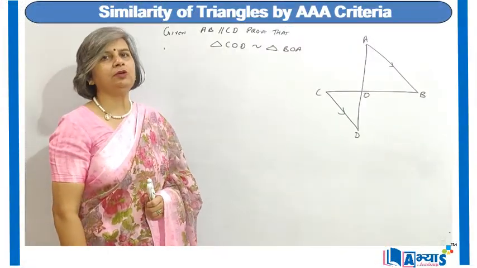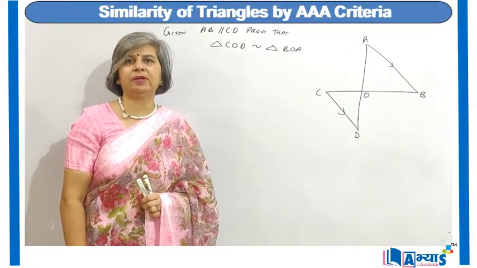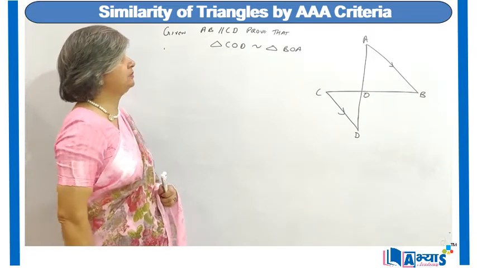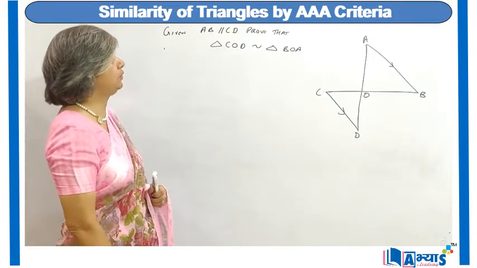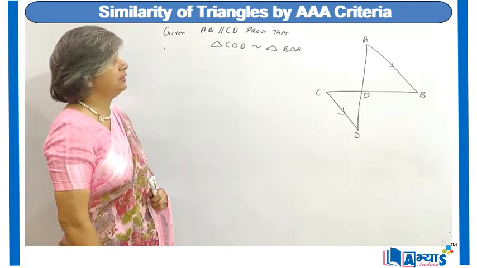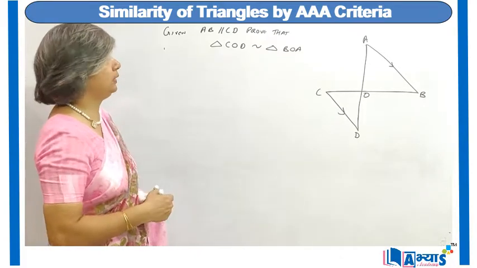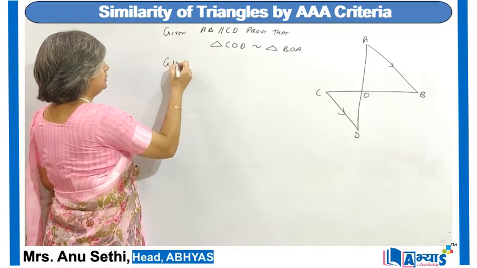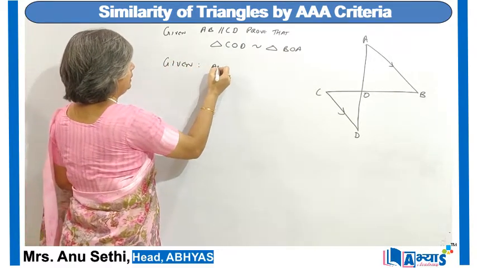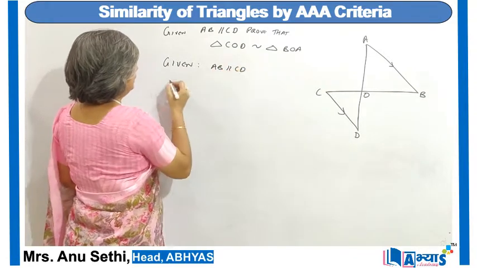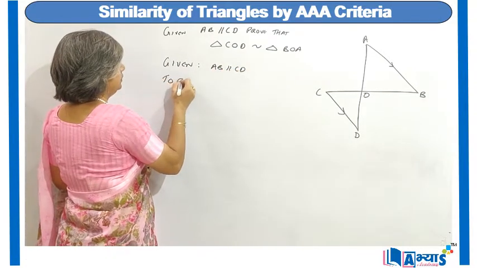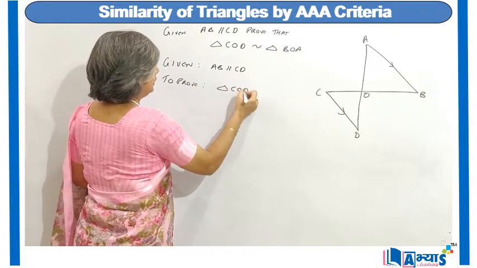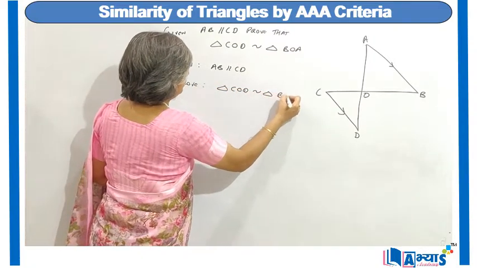Now let us apply the concept of similarity of triangles by AAA criteria. We are given a question in which AB is parallel to CD, and we have to prove that triangle COD is similar to triangle BOA. So it has been given to us, given AB is parallel to CD, to prove triangle COD is similar to triangle BOA.